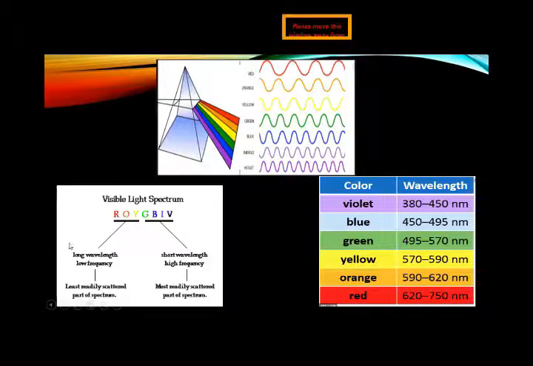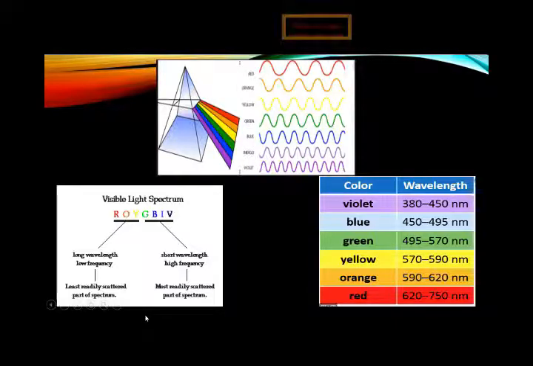So here you can see that red, orange, and yellow light have a longer wavelength, so they have low frequency. And you can see that green, blue, indigo, and violet light have a shorter wavelength and a high frequency. As I told you, frequency and wavelength are inversely proportional.